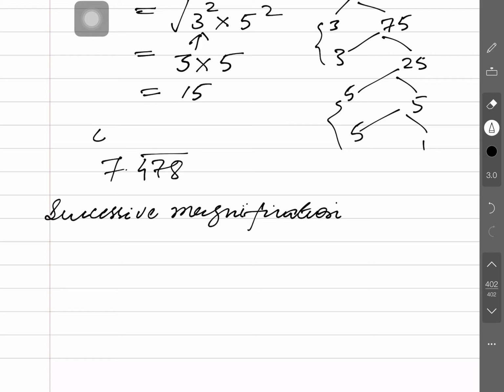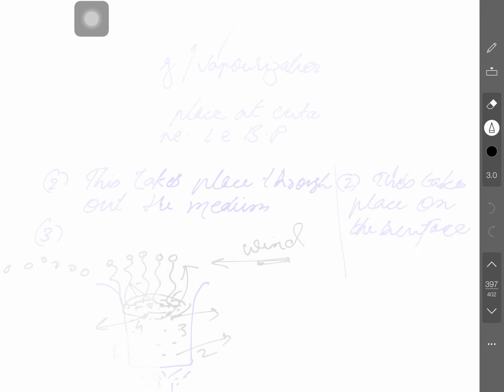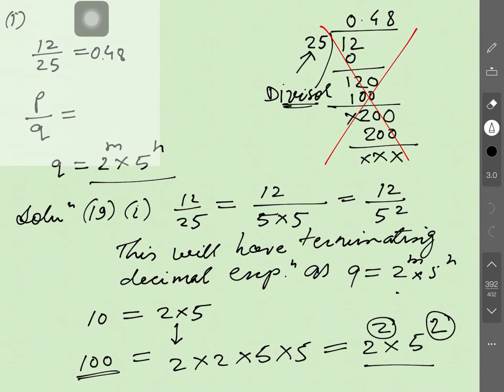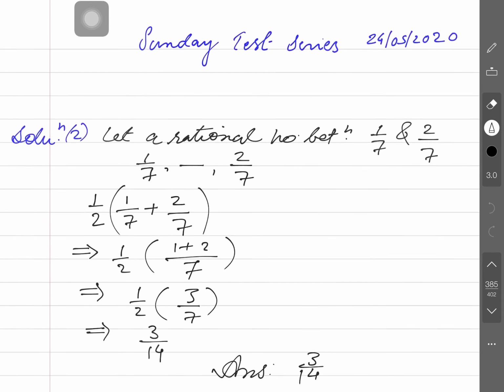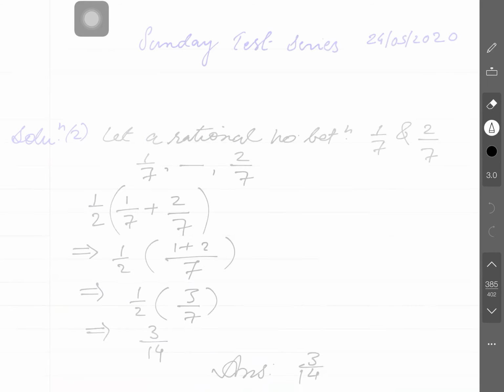As I told you in the previous lecture, what type of successive magnification method is to be used here, and how can we simply employ this method? Just go to the previous lecture, where I explained it in the same way. I am going back to give you a review about the successive magnification method. Okay, I am not finding it, so I will tell you again here.